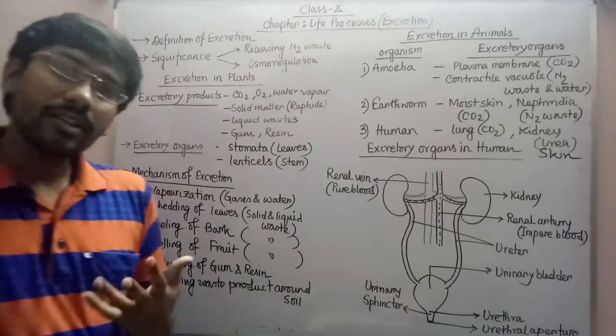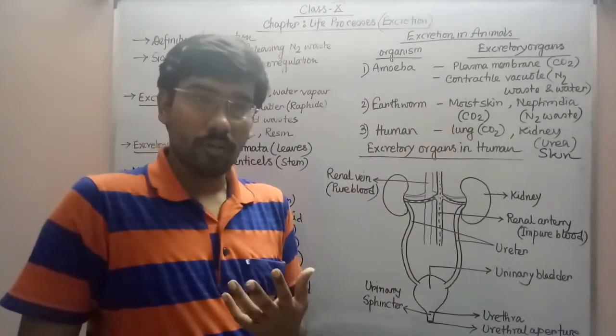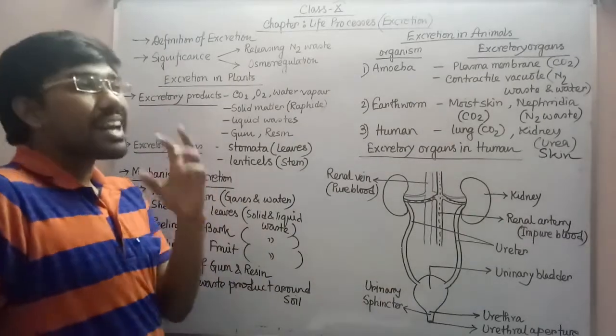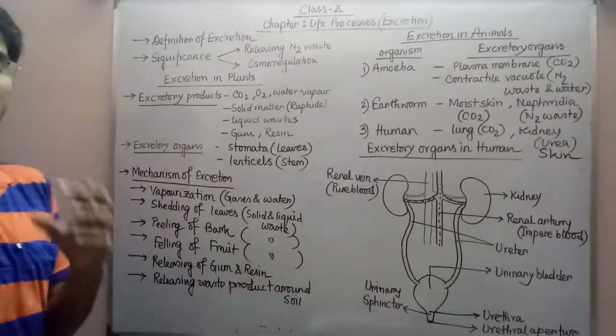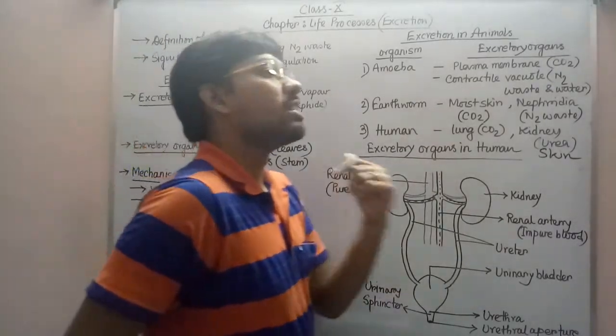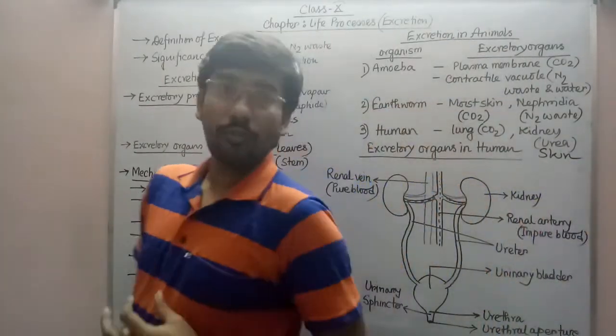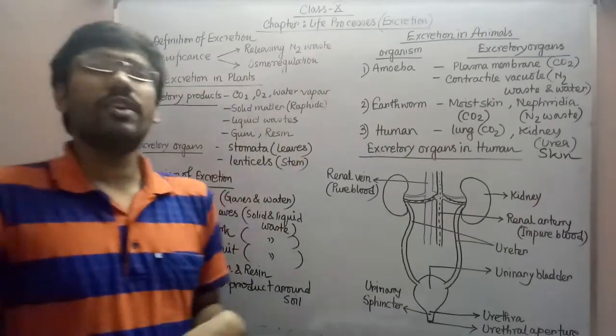So what is the advantage of detaching the fruit from the plant body? Because obviously there should be an advantage to the plant. The advantage is when the fruit is getting totally filled with excretory material, then only the plant will detach it from its body. We are thinking we are getting the fruit, we are getting the food from it, so for that reason the plant is giving it to us.